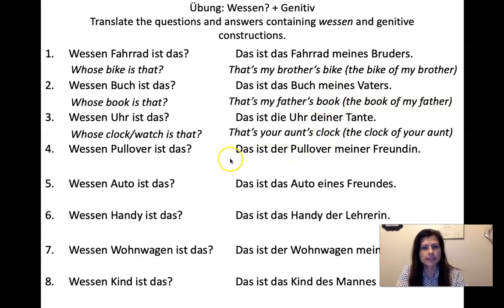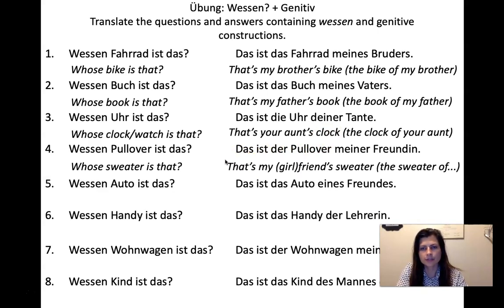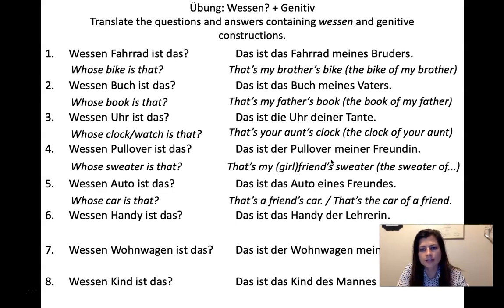Wessen Pullover ist das? Whose sweater is that? Das ist der Pullover meiner Freundin. That's my girlfriend's sweater, the sweater of my girlfriend. So you see that's the feminine, einer Freundin with the R at the end. Wessen Auto ist das? Whose car is that? Das ist das Auto eines Freundes. That's a friend's car. That's the car of a friend.